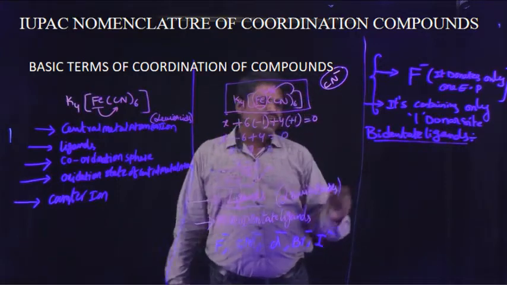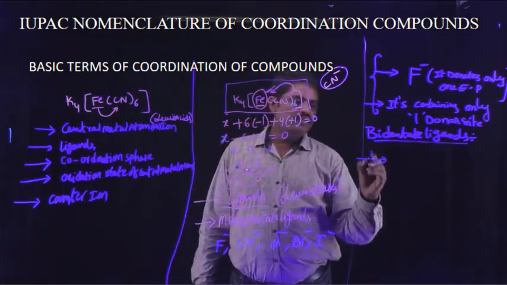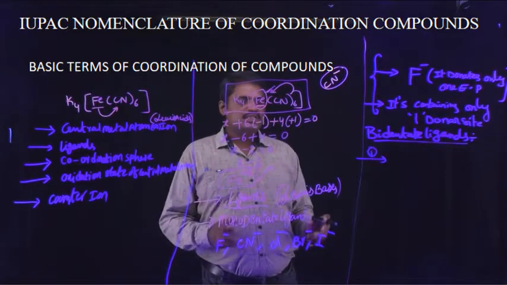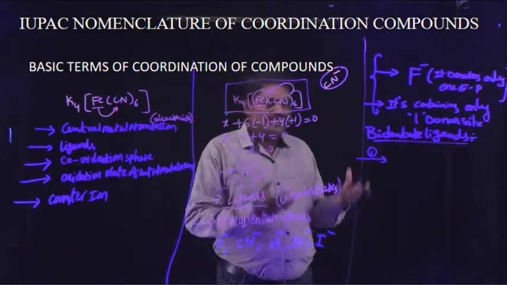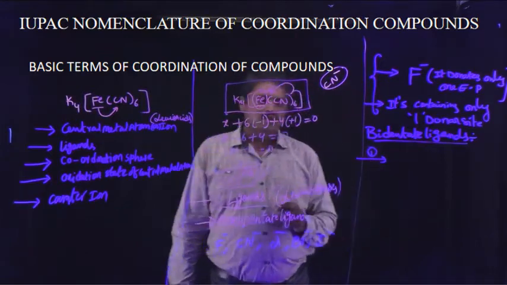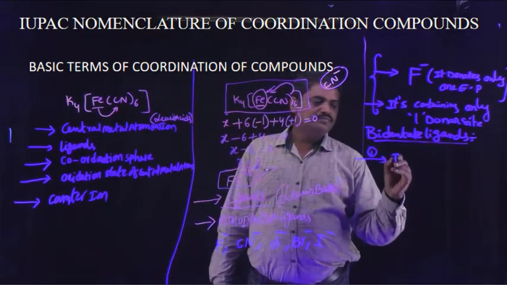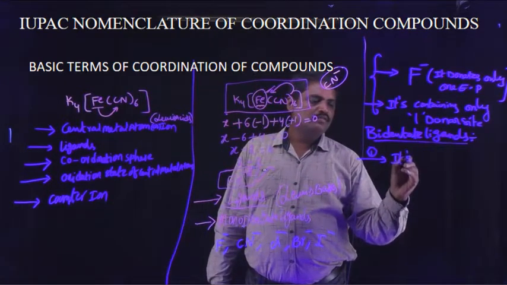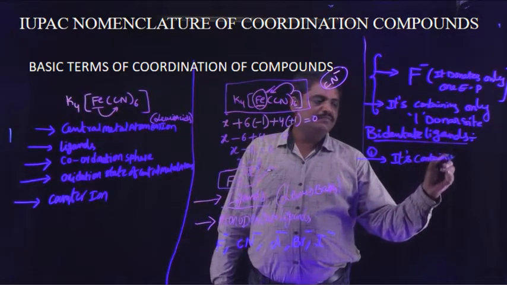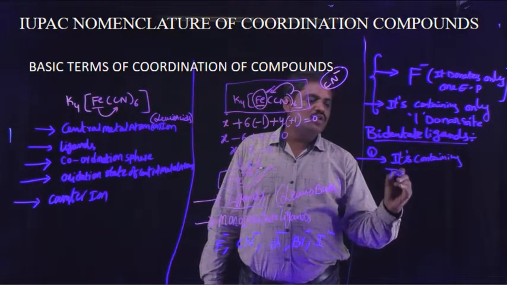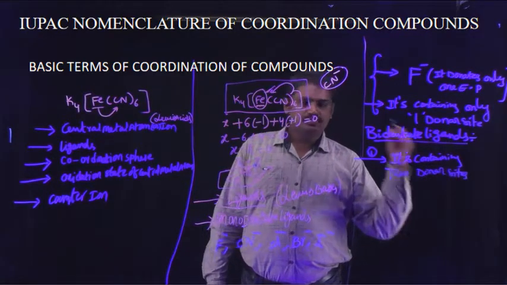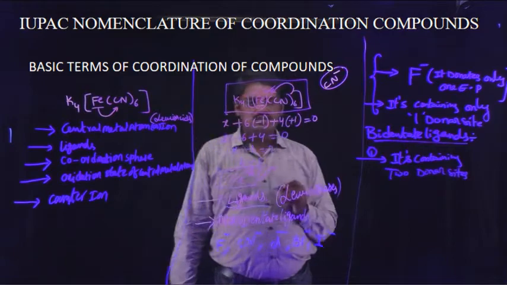The first condition is it contains two donor sites.